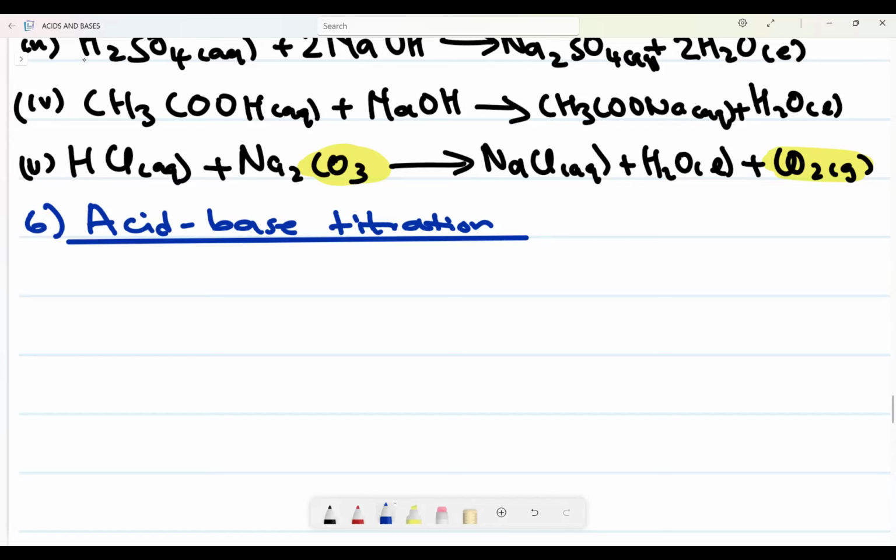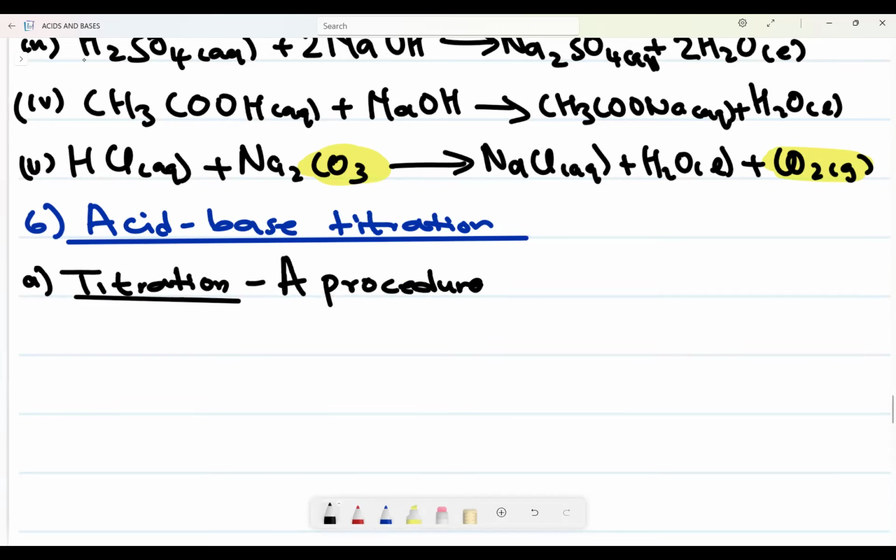What is exactly titration? One should be in a position of saying, I need to understand what exactly it is, what titration is. Okay, if I understand exactly what is titration, I should be in a position of knowing how to apply it. So a titration, it is now a procedure.